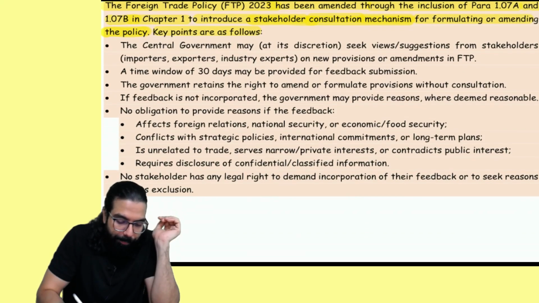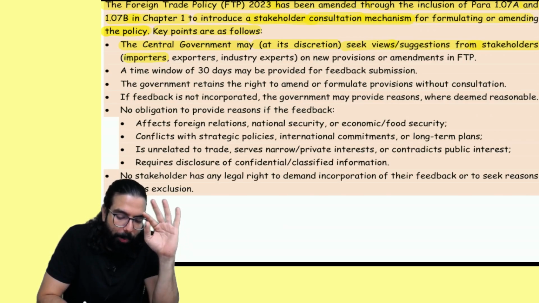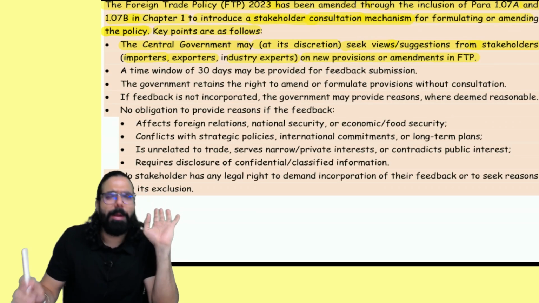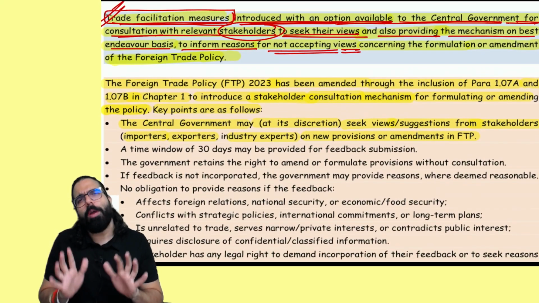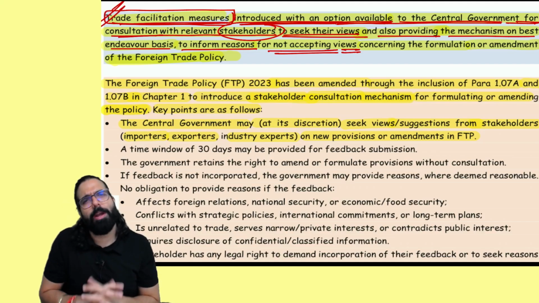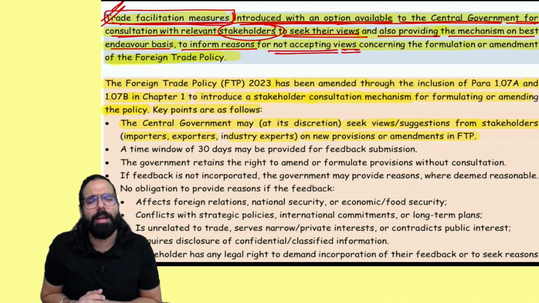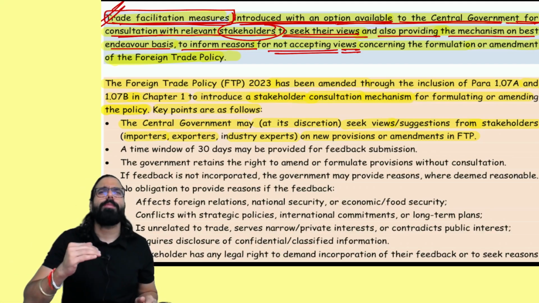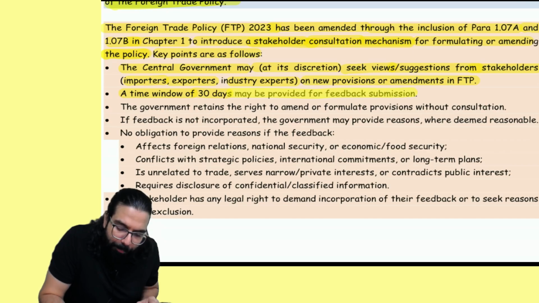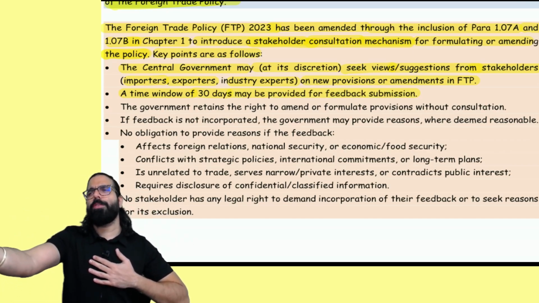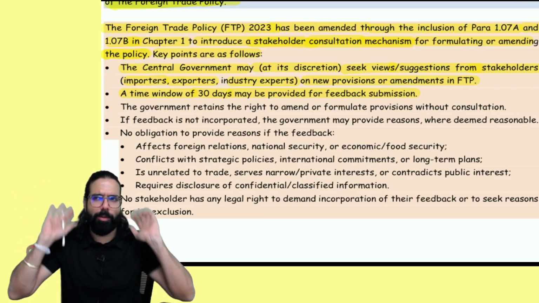Key points to be noted: the government may at its discretion seek views or suggestions from stakeholders, importers, exporters, and industry experts on new provisions or amendments in the foreign trade policy. So if government wants to do any changes in the foreign trade policy, or introduce any new trade facilitation measures, government can take the views of importers, exporters, and stakeholders. Okay? A time of 30 days may be provided for feedback submission. You importers and exporters, if you suggest any changes to the foreign trade policy, you can give your suggestion within 30 days. We are asking you.